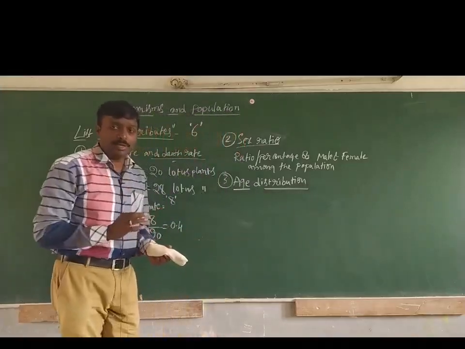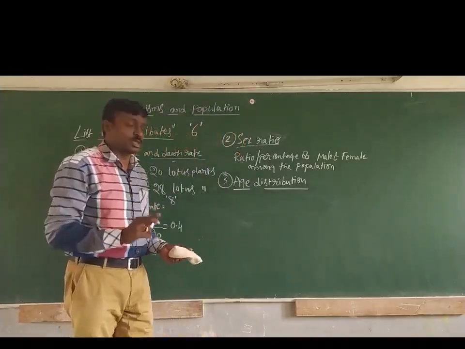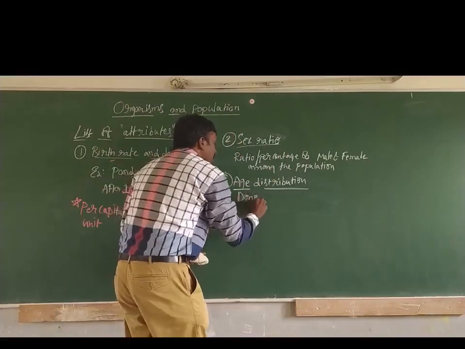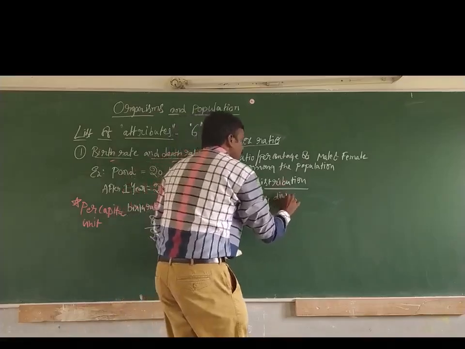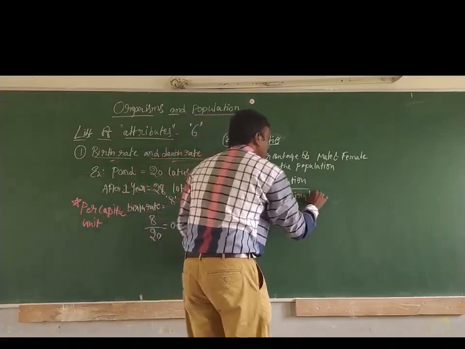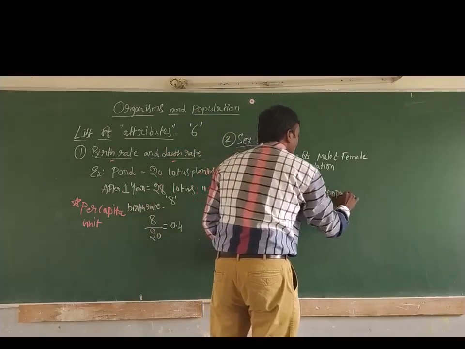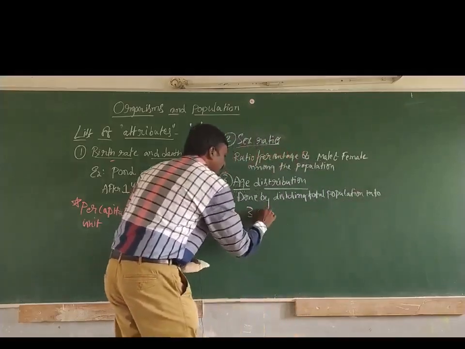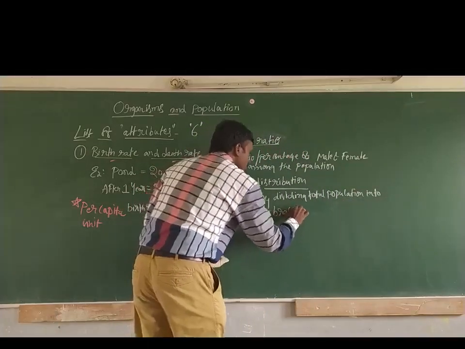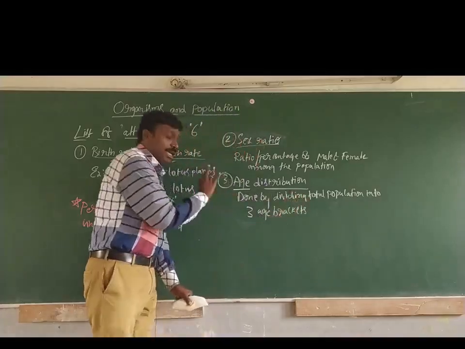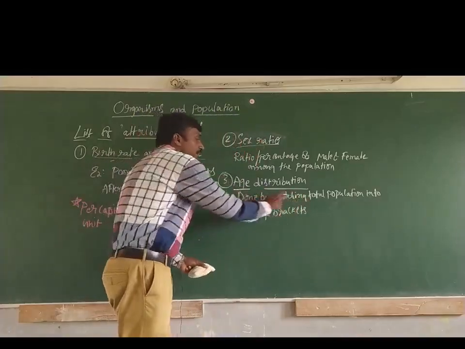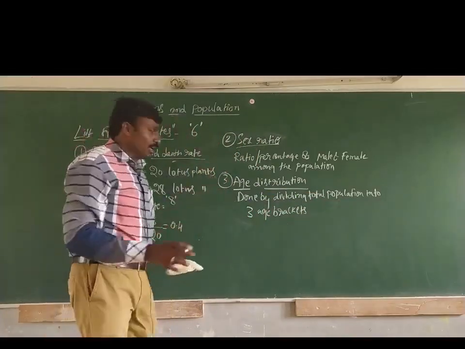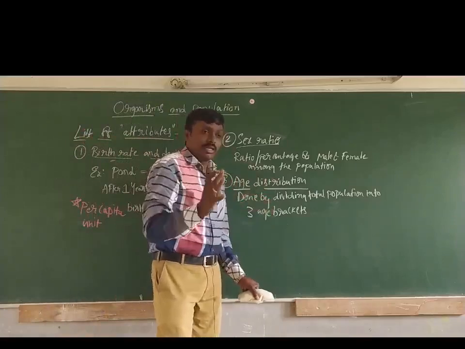The third attribute under the list is age distribution. Age distribution can be understood by dividing the total population, the total number of individuals, into 3 age brackets.